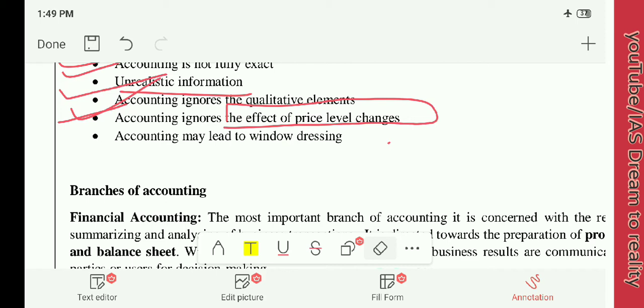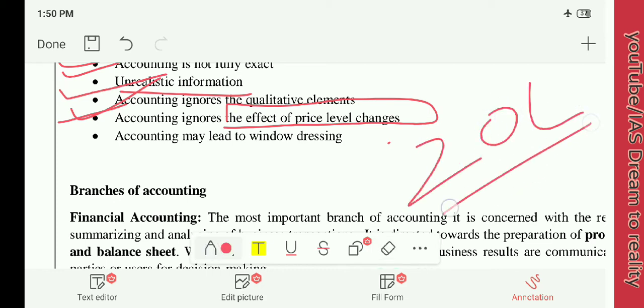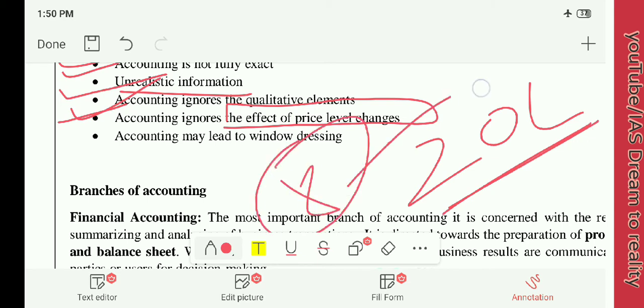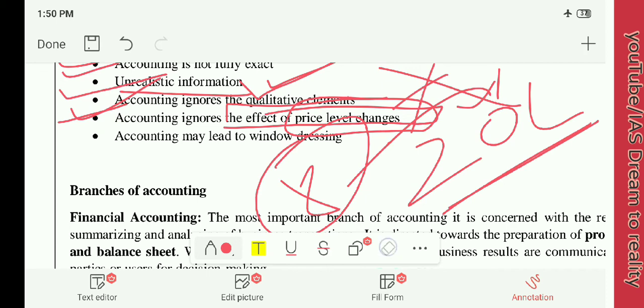And this will also lead to unrealistic information. If you have bought a machine for 20 lakh and it is mentioned as 20 lakh assets in your company's accounting, but in the present situation, 2021, that machine's cost has reduced to 12 lakh rupees, there is a loss of 8 lakh. But in your accounting book it will not be shown as 12 lakh rupees, it will be shown as 20 lakh rupees itself. Therefore, you are in a loss of 8 lakh, although you are showing that it is 20 lakh. Therefore, price level changes are not considered, and it will lead to unrealistic information.